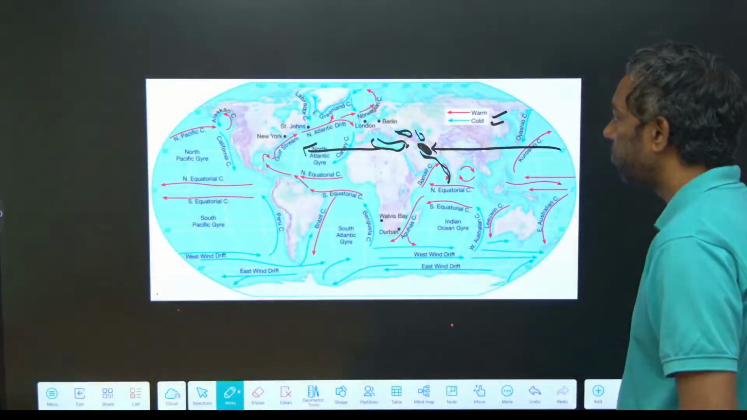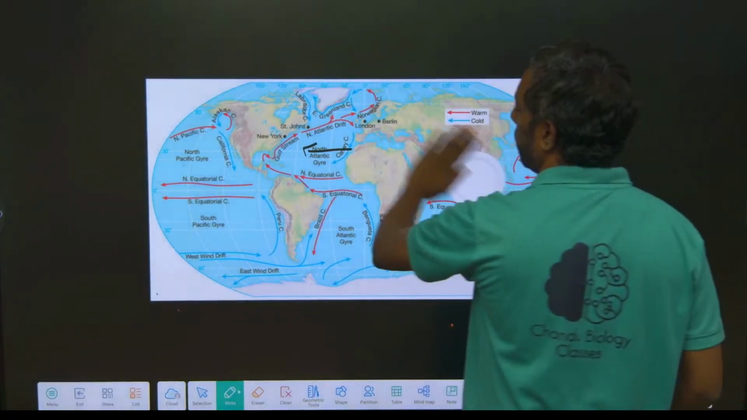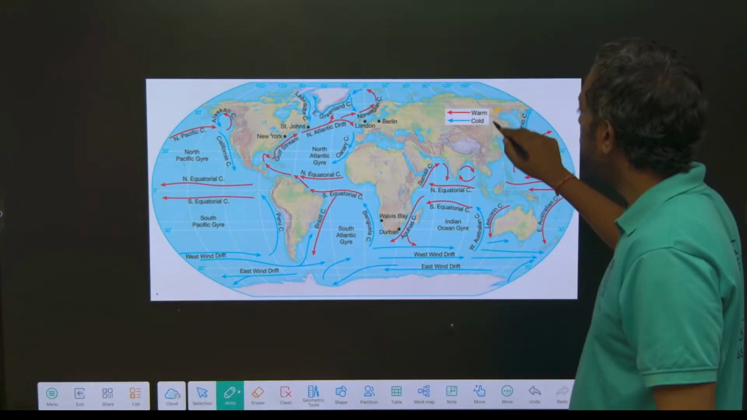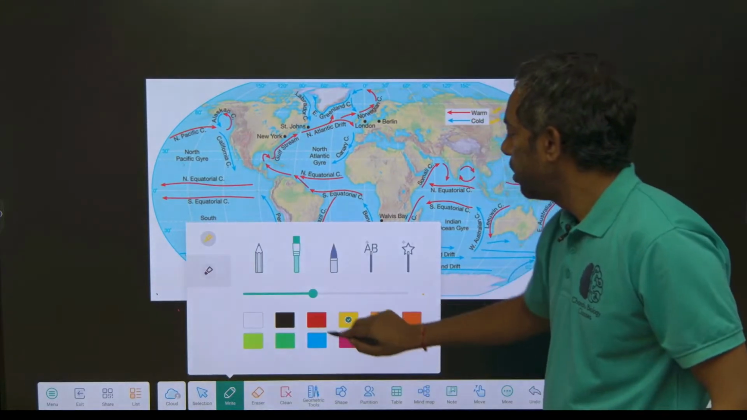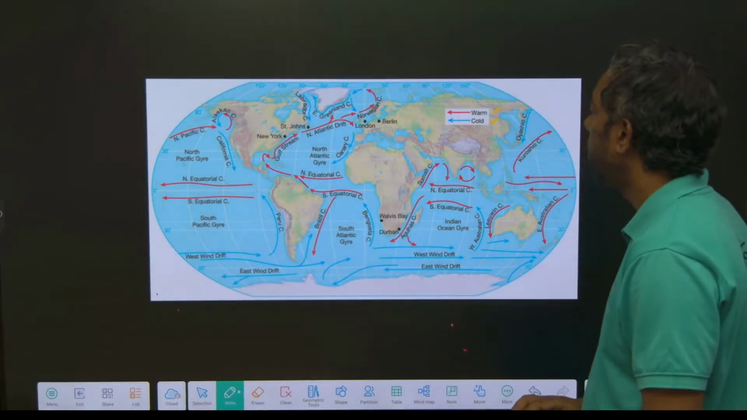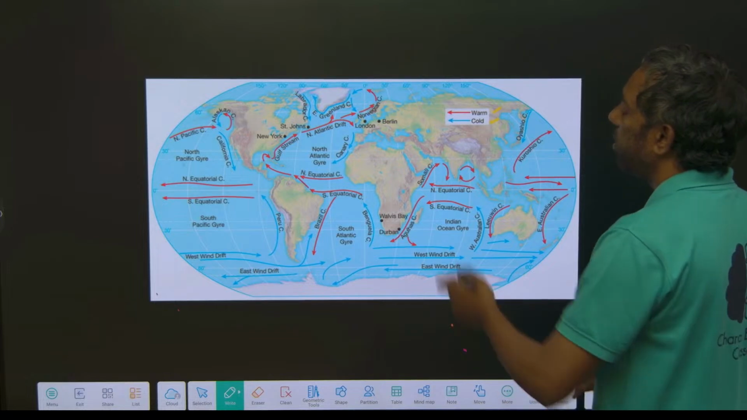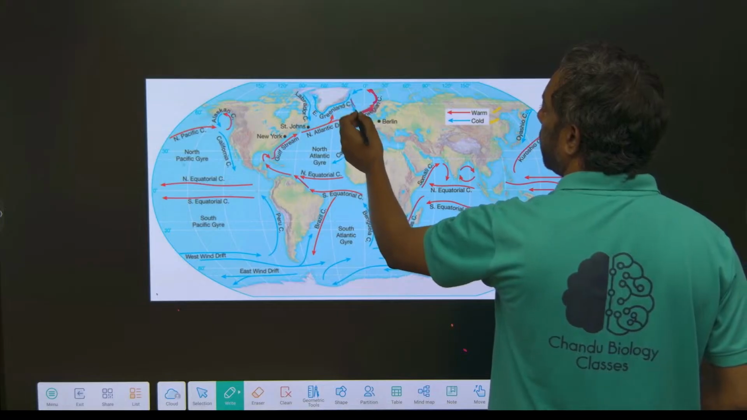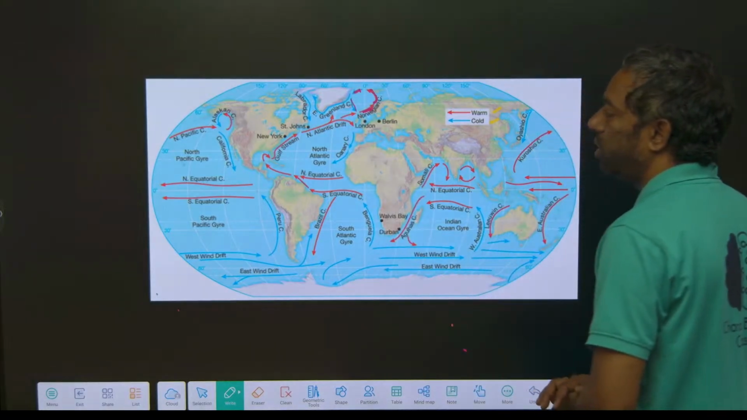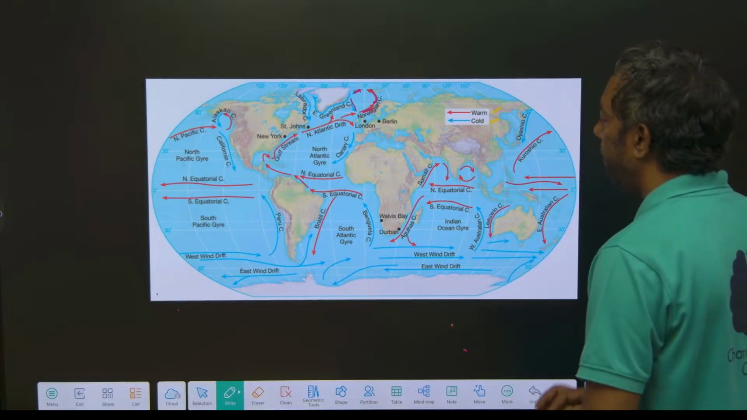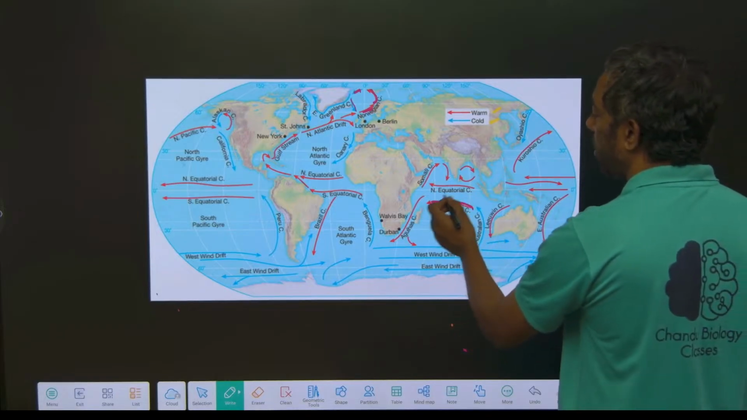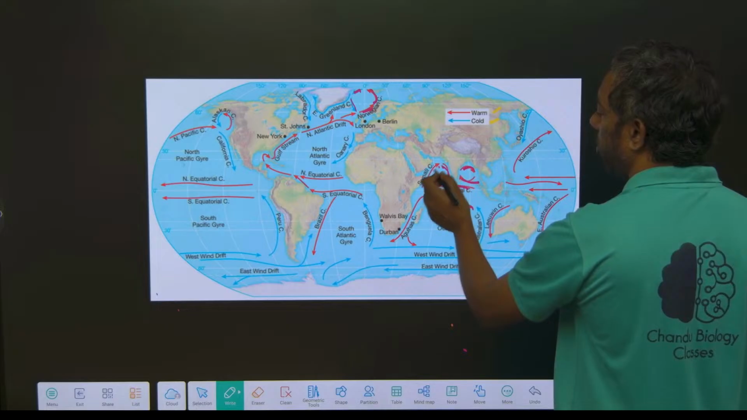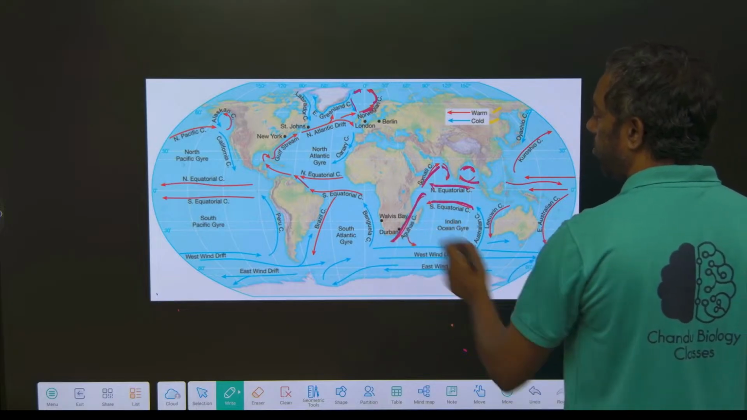I'll show you, guys. Here, just look here: warm current, cold current. This is the warm current near Norway, and this is a cold current. They move in a circular motion. This is the equatorial warm current in the equatorial region. This is also a warm current.